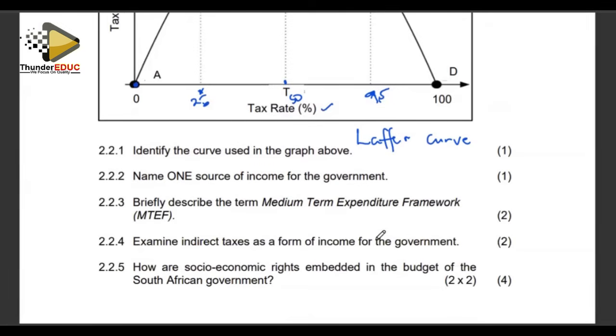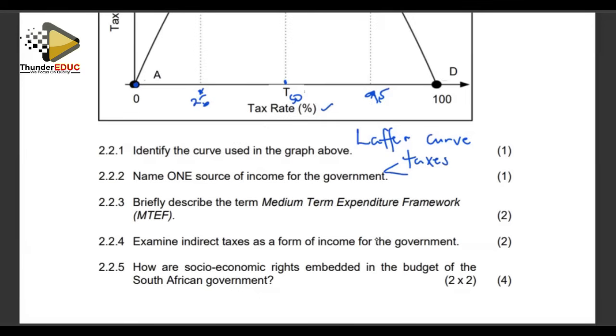Name one source of income for the government. One source of income for the government. Obviously, we are talking about taxes. That's the most prominent source of government revenue. Government gets much of its money from the taxes.